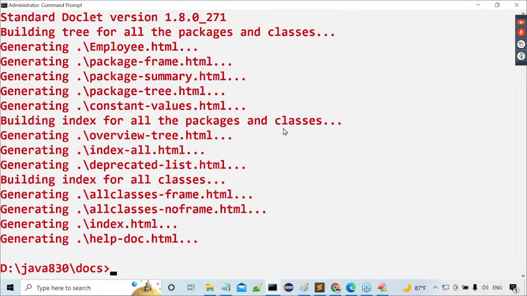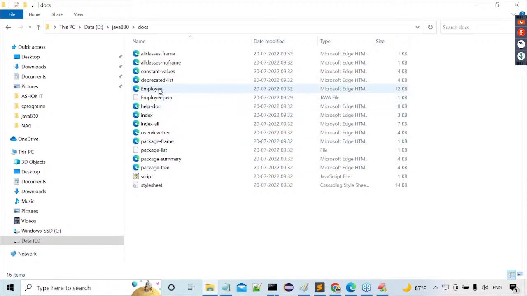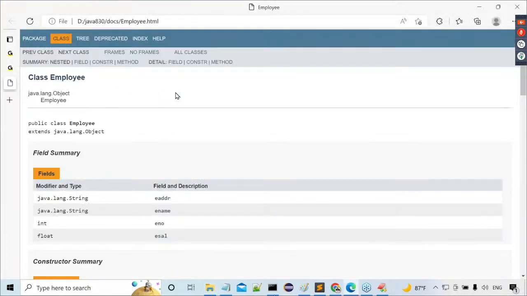Out of all these HTML files, all these are supported files internally, but what is the main file? Employee.html. Employee.html contains the API documentation for our class Employee, for our Employee.java. So let me open that Employee.html file here. Go to the location. Inside this location, Employee.html is available. Just double click on this Employee.html.